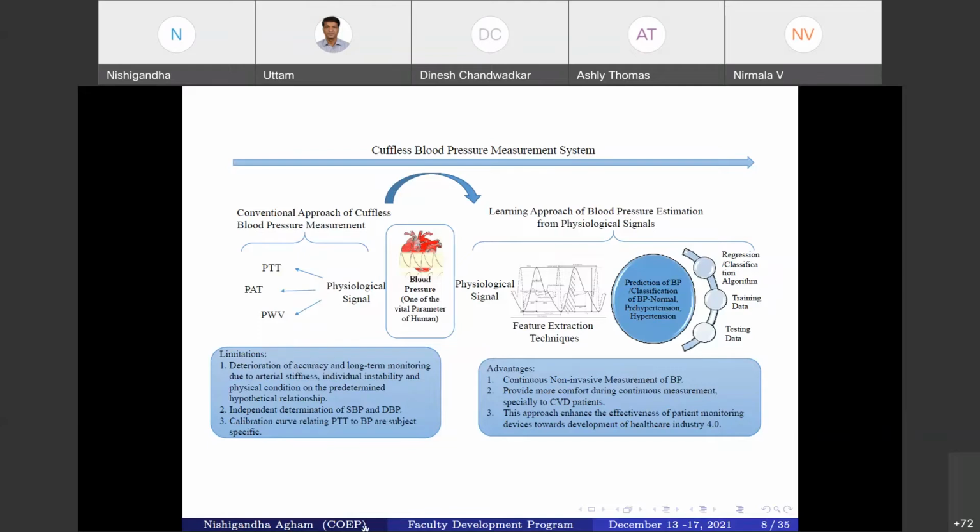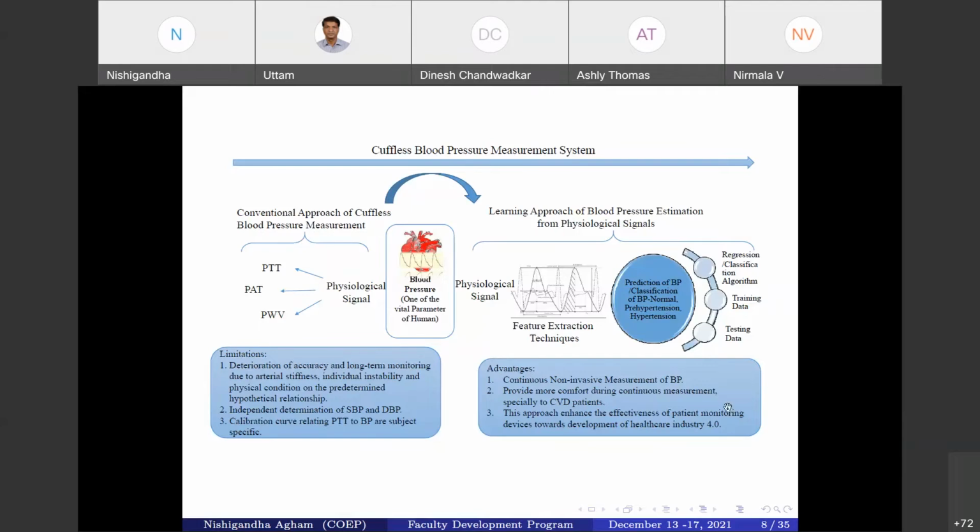The second point is the independent determination of the SBP and DBP. SBP is the systolic and DBP is the diastolic blood pressure, as the previous studies show more accuracy for only the DBP measurement. One more point is calibration. Calibration is a very important point in healthcare monitoring and in traditional cuffless methods. The calibration curves are very subject specific, so that will be taken into consideration while designing the cuffless BP devices.